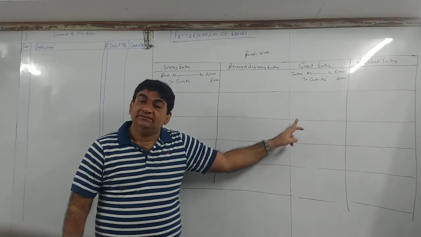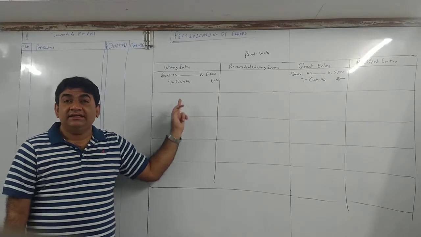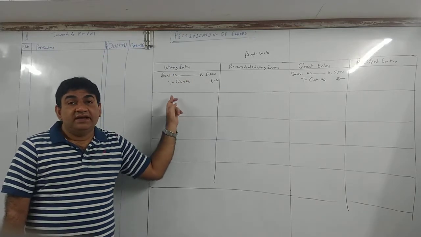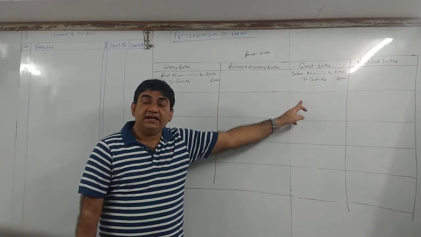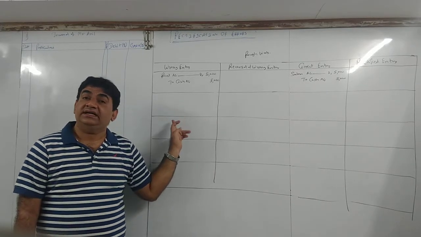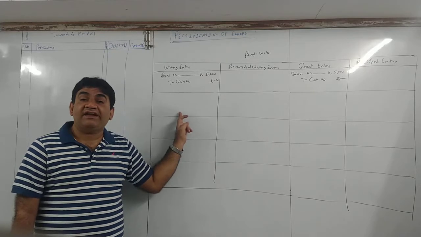मैंने नहीं किया. That is the reason we are doing this chapter. What I have done? मैंने क्या किया है? Instead of debiting salary, I have debited rent. I have paid cash. Cash account I have credited correctly. Nothing is mentioned, that means cash is credited correctly. Correct? Got this? So this is the mistake I have made.